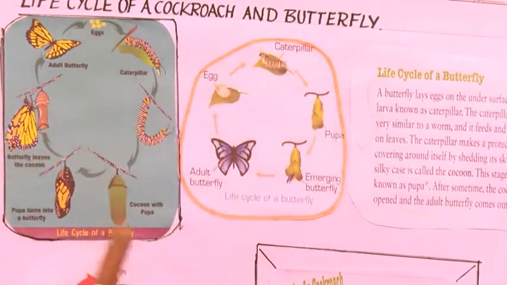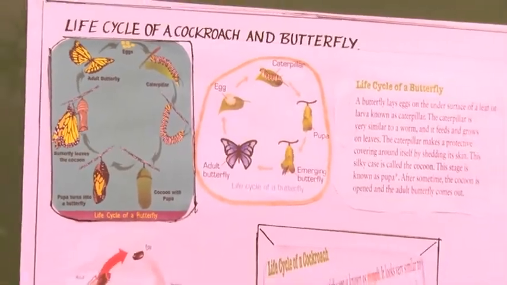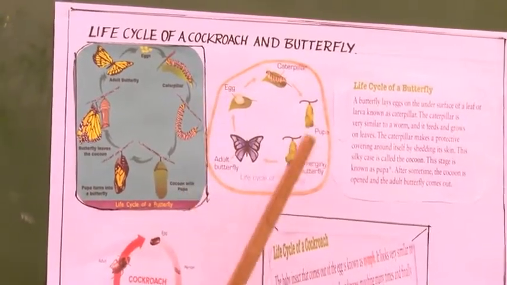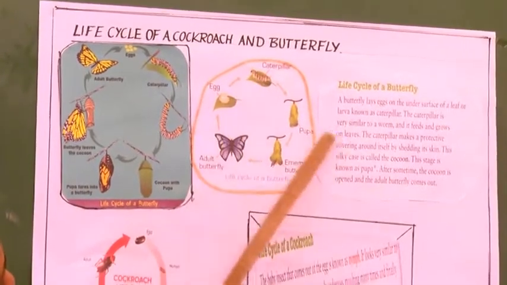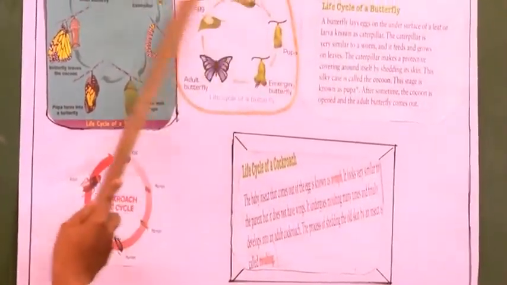Okay, the butterfly lays the eggs under the surface of the leaf, and the larva is known as a caterpillar. The egg is converted into a caterpillar. See, it is a caterpillar. This stage is called the caterpillar.